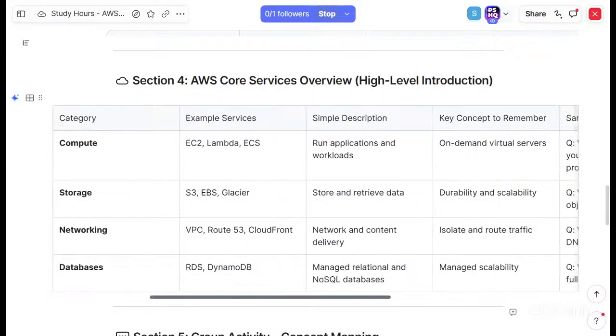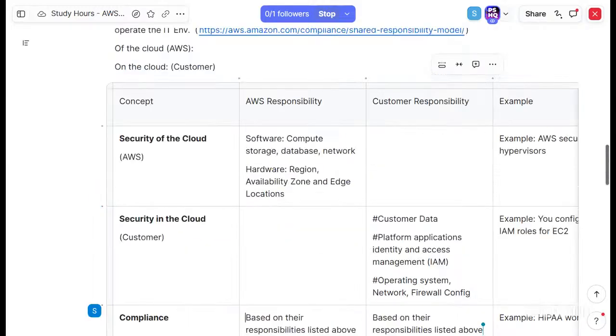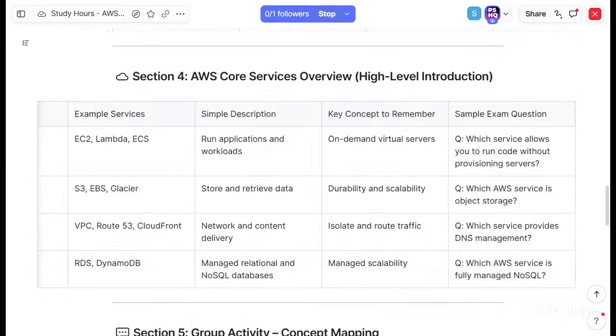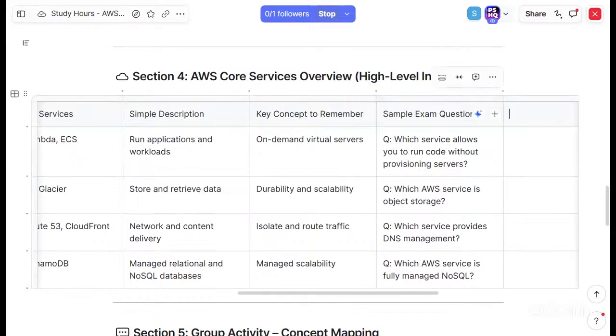Okay, so we can move on to the next section, right? Yes, AWS core services overview. Hold on, I have to move to the left, I think. So here we'll go with the questions. Just give me a second. We need to add one column, response. Compute. AWS core services overview.